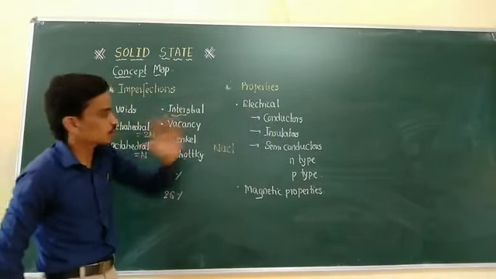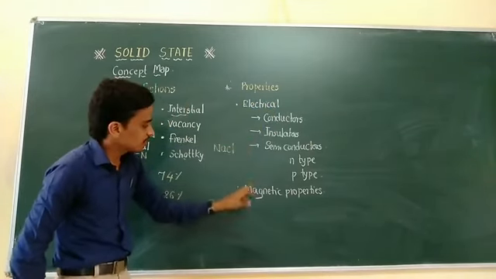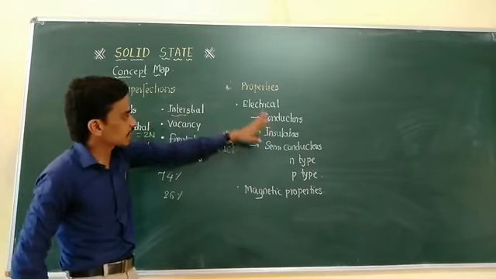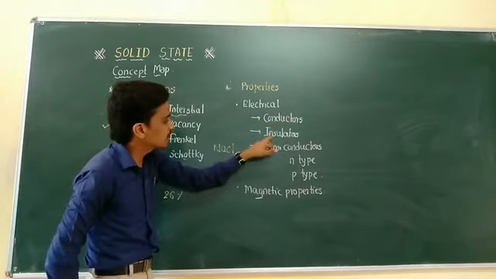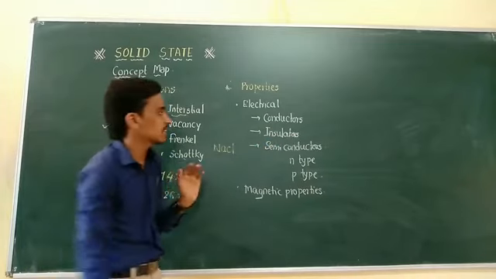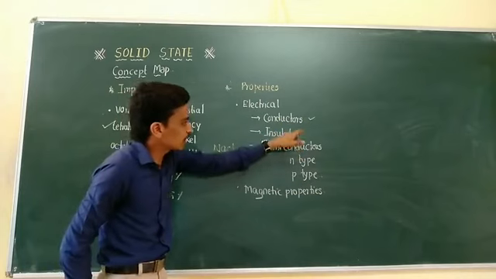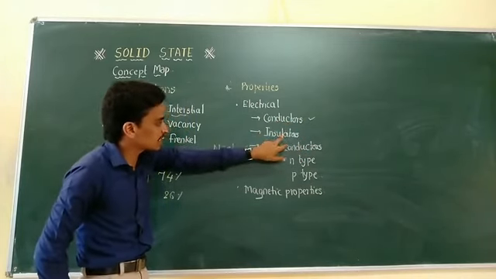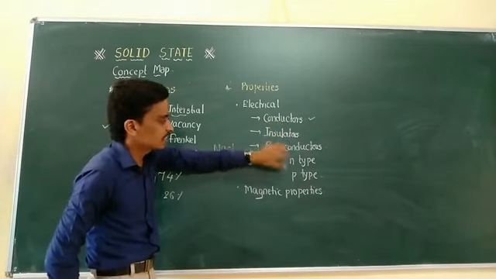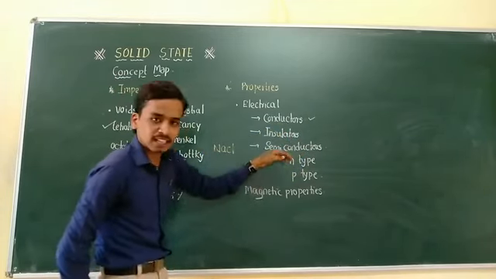And the last part of this chapter is properties of the solids, in which the important ones are electrical properties and magnetic properties. Electrical properties we already studied in recent chapters: conductors, insulators and semiconductors. Conductors highly conduct electricity, insulators you already know, and semiconductors have properties in between conductors and insulators. In semiconductors, there are 2 types, N type and P type.